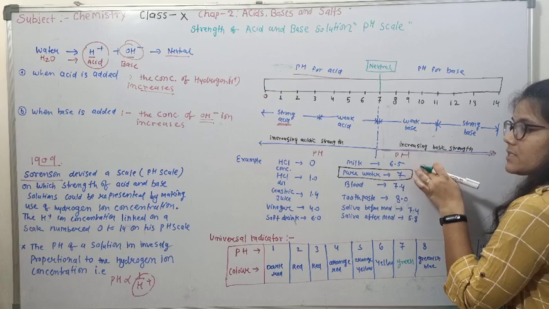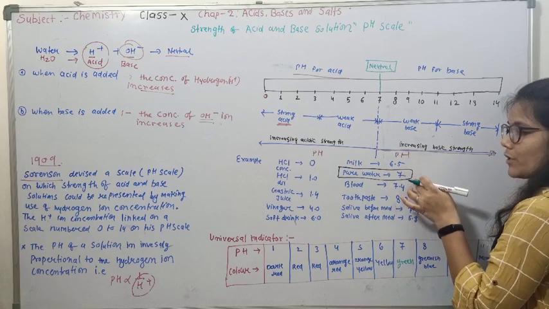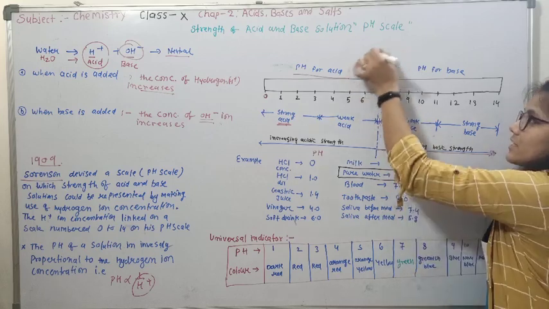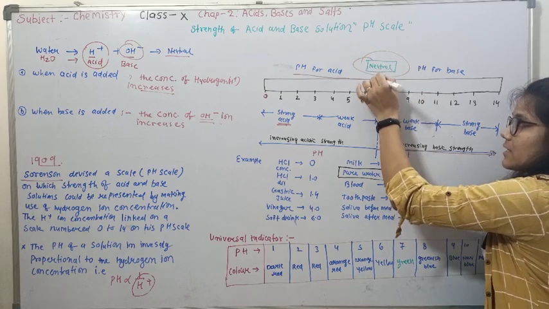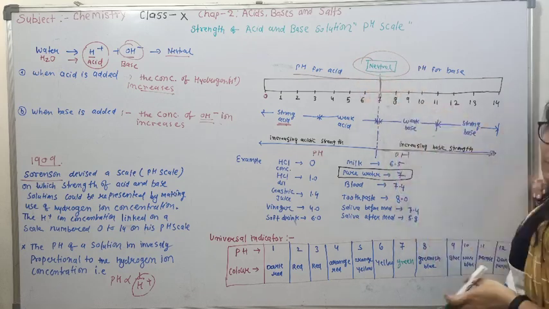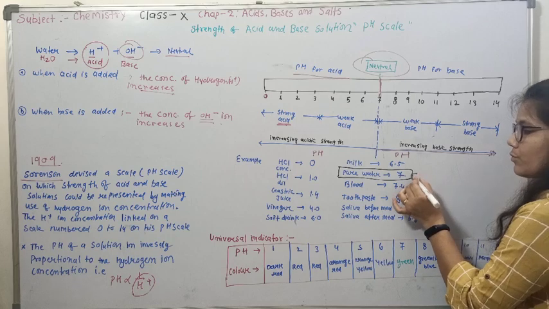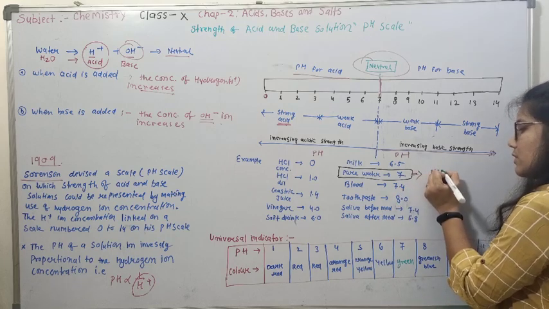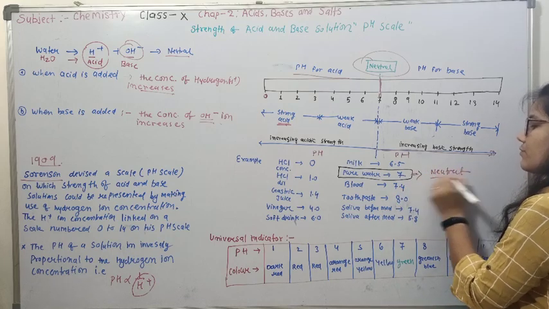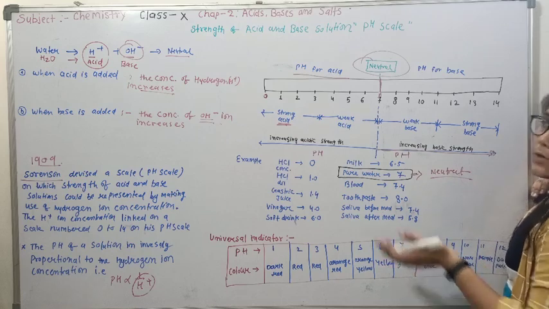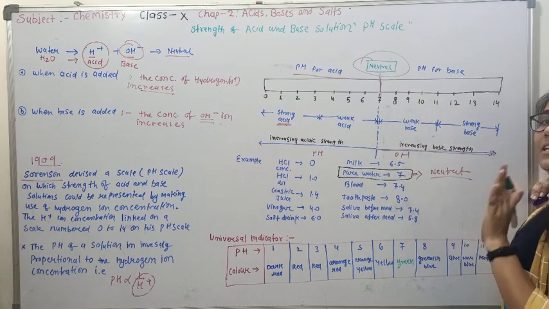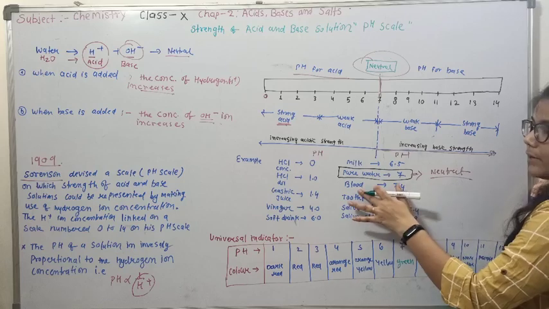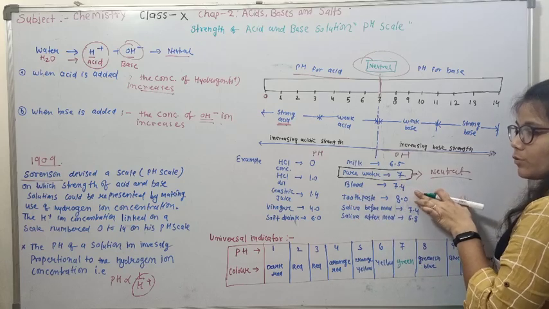Milk is 6.5. Pure water is 7, and pH 7 is exactly for the neutral compound. We know water is neutral because it has H plus and OH in equal amount.